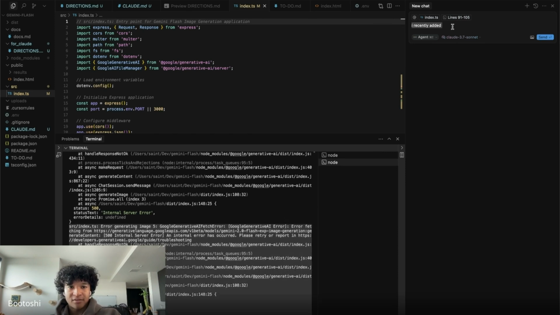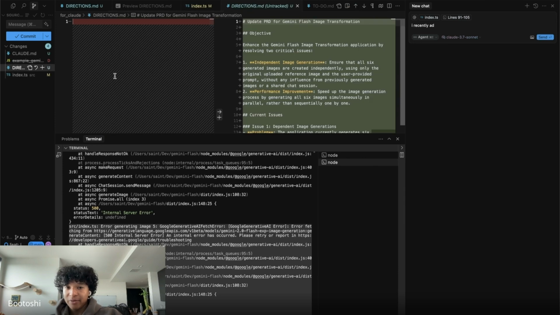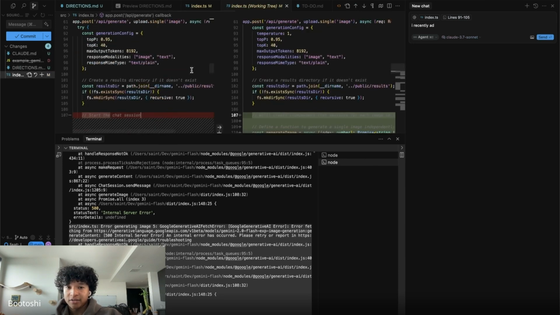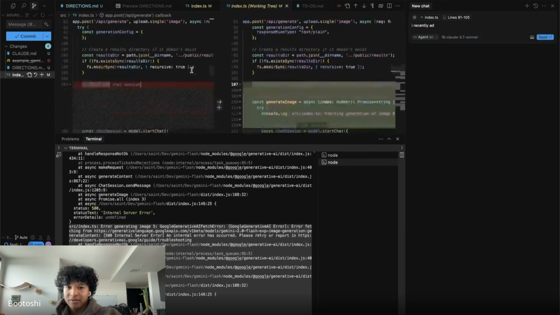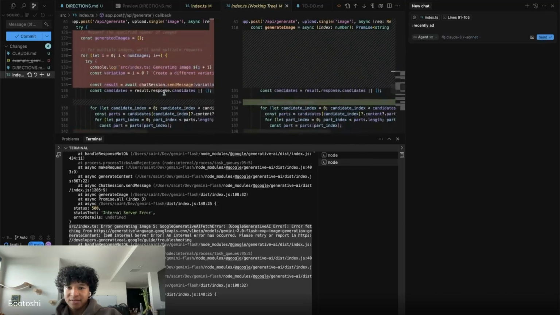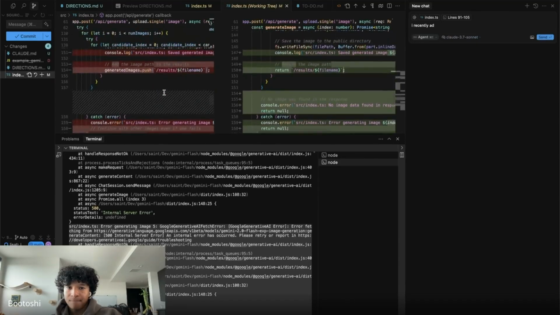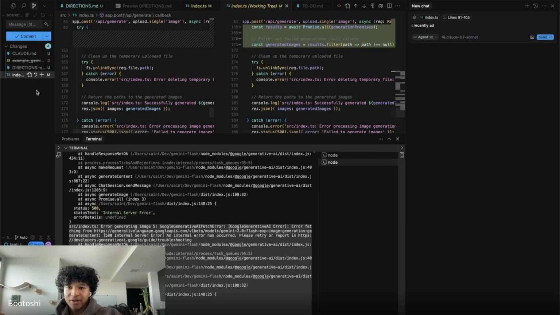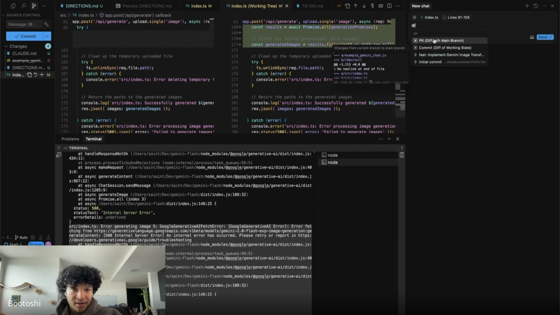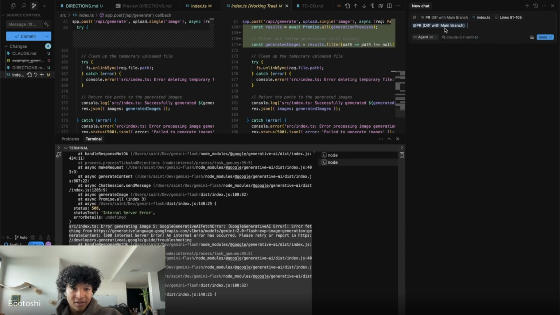So, I recently, what did we change? The nice thing about GitHub is that we could see what changes. So if I go here, I think I could put this in at git and then at PR diff with main branch. An interesting thing about Cursor, and I don't exactly know how this works yet.